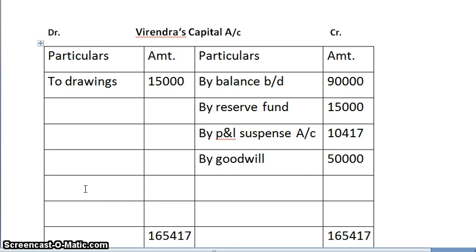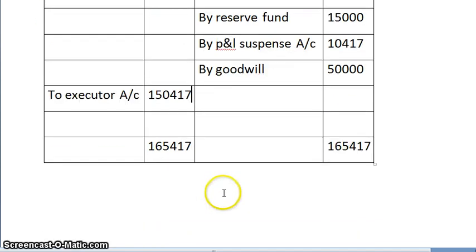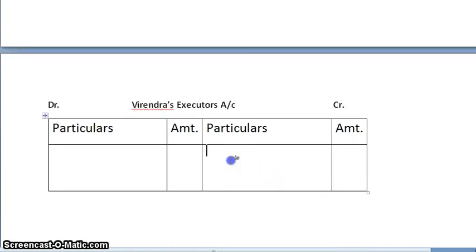From that, when I deduct drawings 15,000, I get 1,50,417, and this we will transfer to Virendra's executor account by Virendra's capital account.